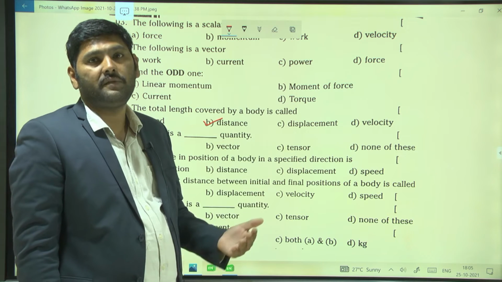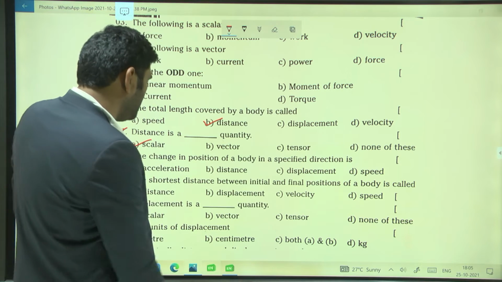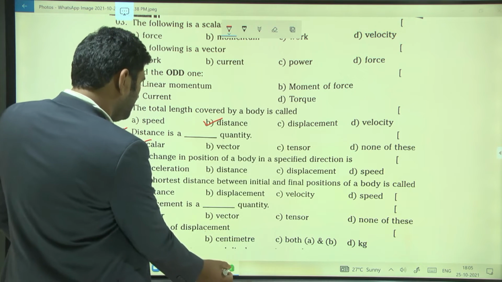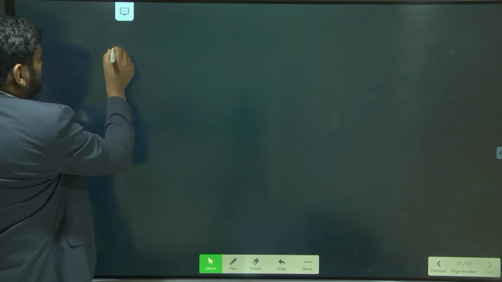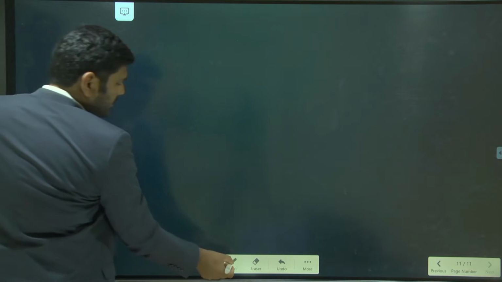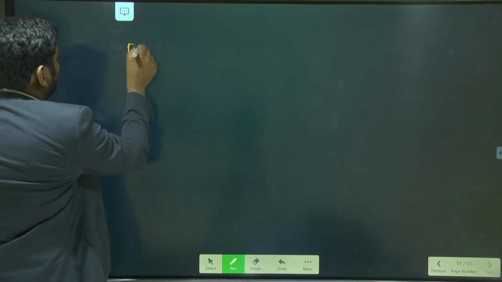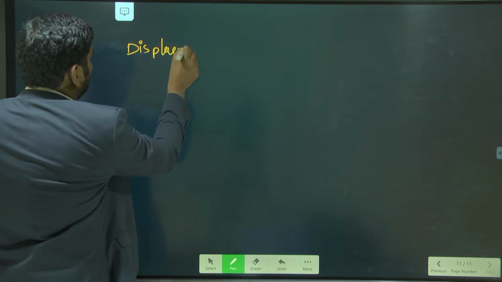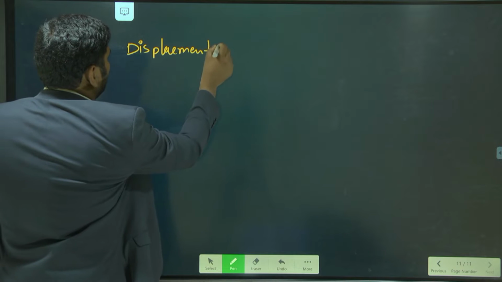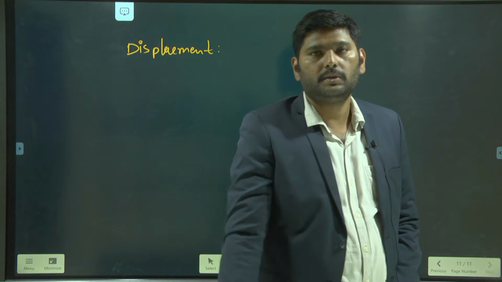Okay, I'll go for displacement. Write down displacement. You can define displacement in two ways.